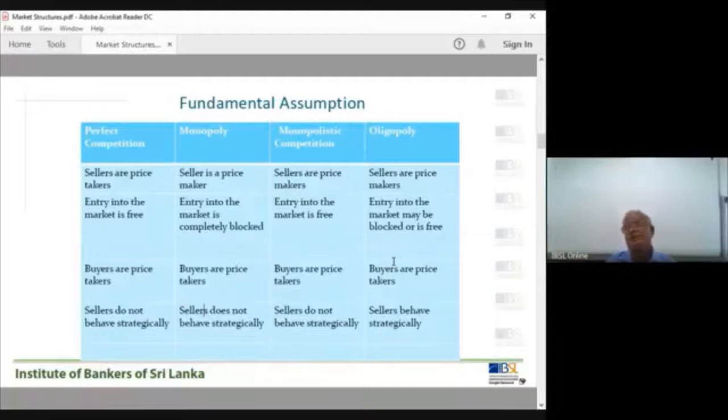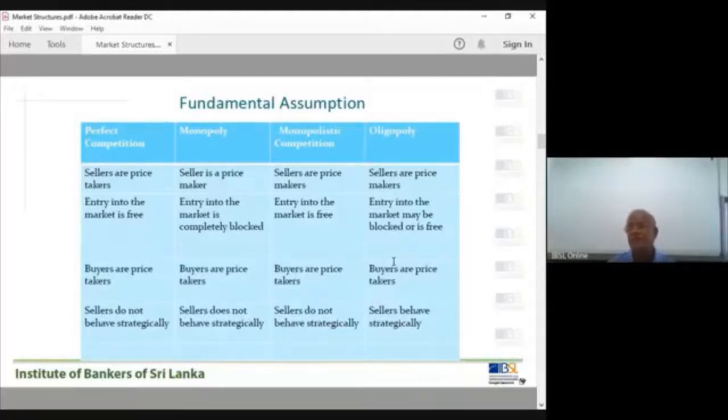The same thing is applicable to the product market also. When firms in the product market are oligopolists, it's very difficult to explain the behavior of an oligopoly firm using only one model because of the strategic behavior. Some economists say, okay, they are price setters, they think about the prices, their strategic variable is the price. Some other economists say, no, their strategic variable is quantity.